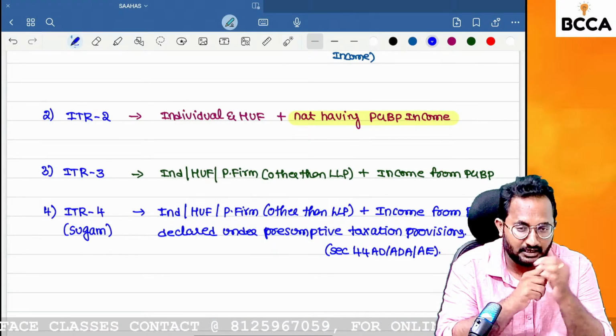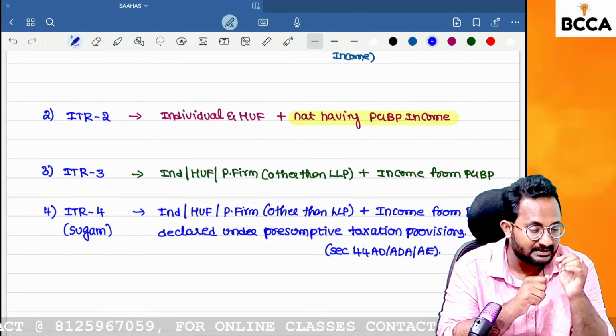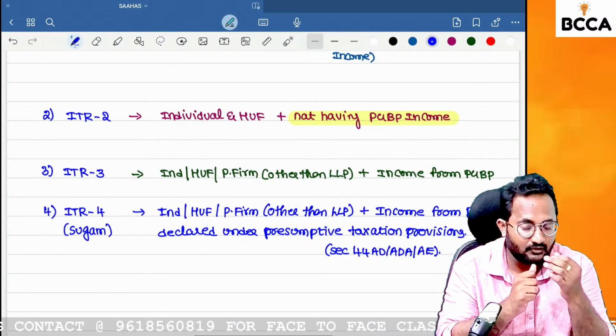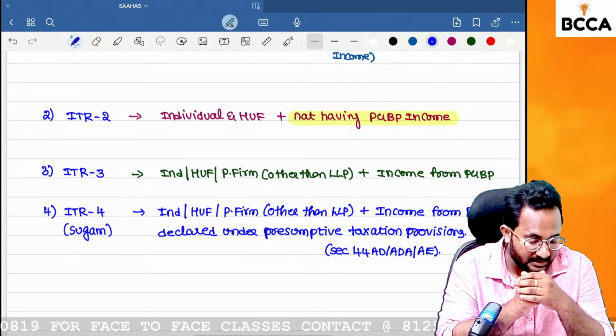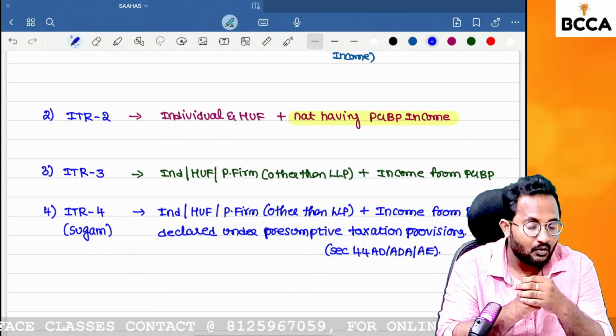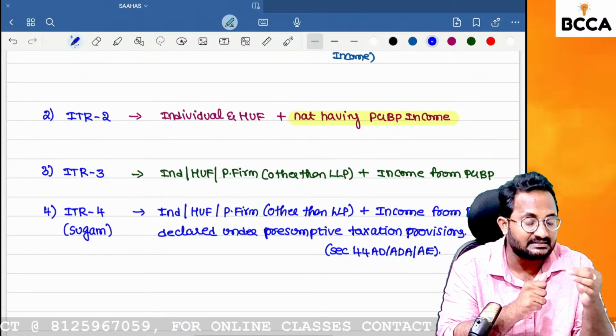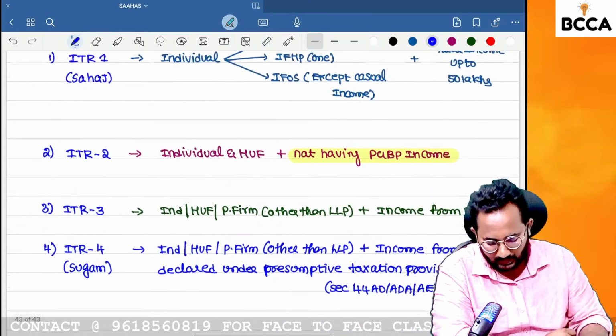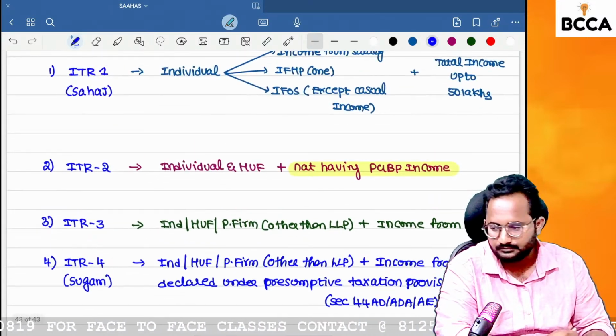ITR 3 is for individuals, HUF, and partnership firms other than LLP who have PCBP income. ITR 4 is for individuals, HUF, and partnership firms other than LLP who have PCBP income, but it is declared as per the presumptive taxation provisions. Are you clear up to ITR 4?